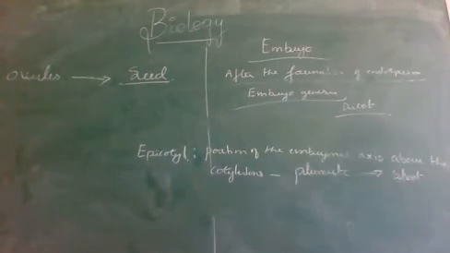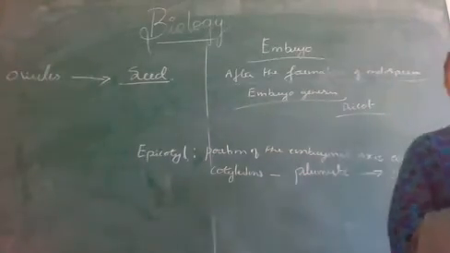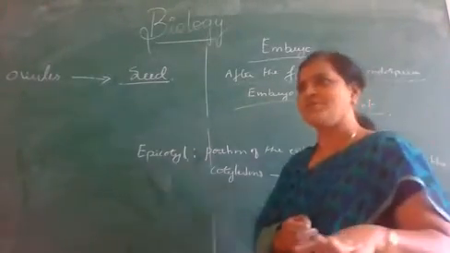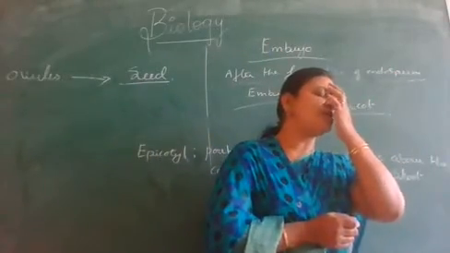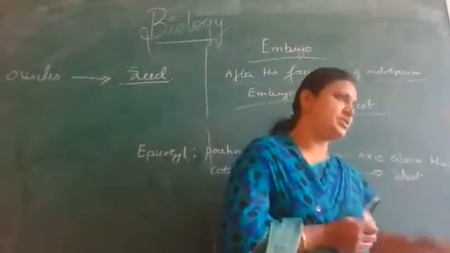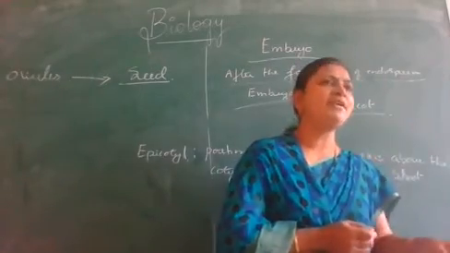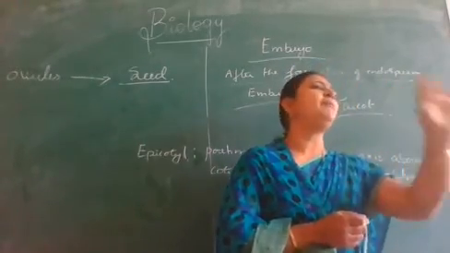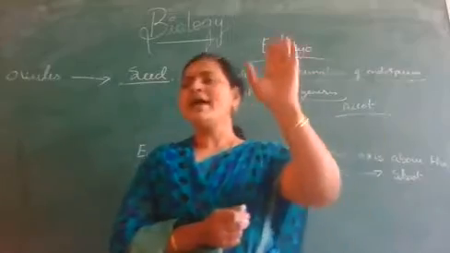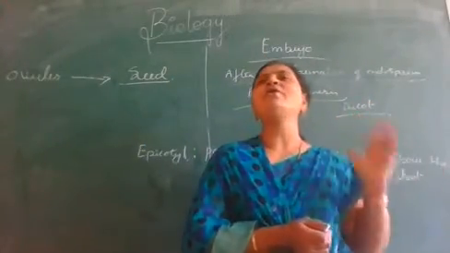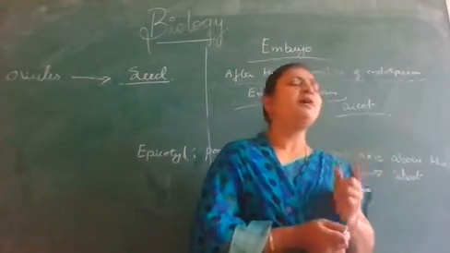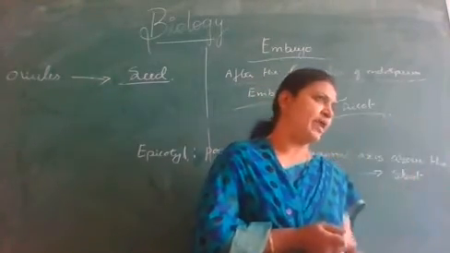So here in case of dicotyledon embryo, as I already told you, embryogenesis means the process of development of zygote into embryo. During the initial developmental stages, there is no difference between the monocotyledons and dicotyledons. We can differentiate only at the matured state. In case of dicotyledons, the zygote divides to form a two-celled proembryo.